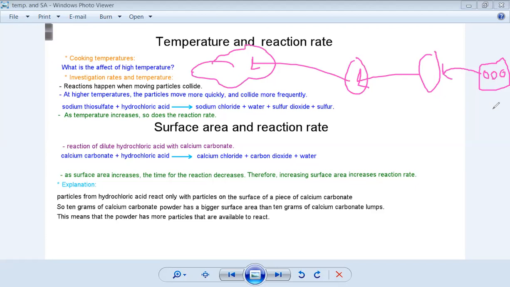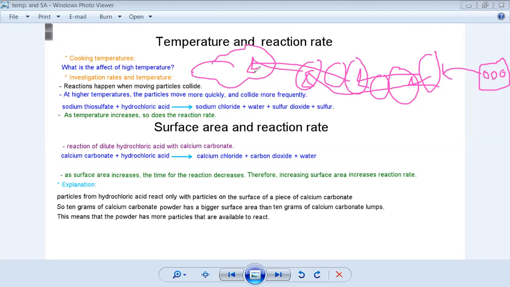I want to serve the guests more quickly. I don't want them to wait. So I'm going to increase the number of servers. Increasing the number is the same thing as increasing the particles, right? But I will explain about the temperature here. Our movement, like too many servants, we will pass the food to each other faster. We will serve it faster. So this is an example for temperature.